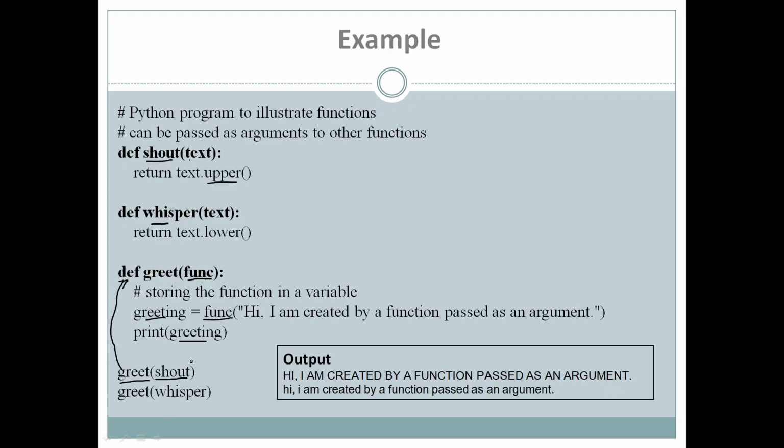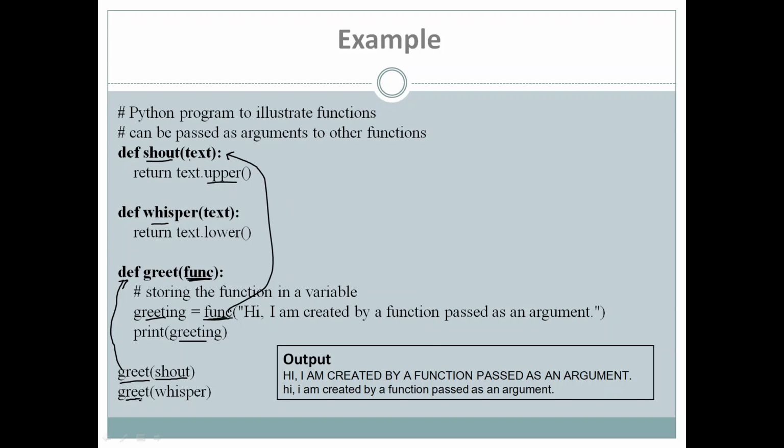In the greet function, this function variable will have a value that is shout. That means now it is pointing to the function that is shout, and when you call func in brackets with the value, this will automatically call the function that is shout, because this stores the reference of the shout method, so it will call the shout method directly.